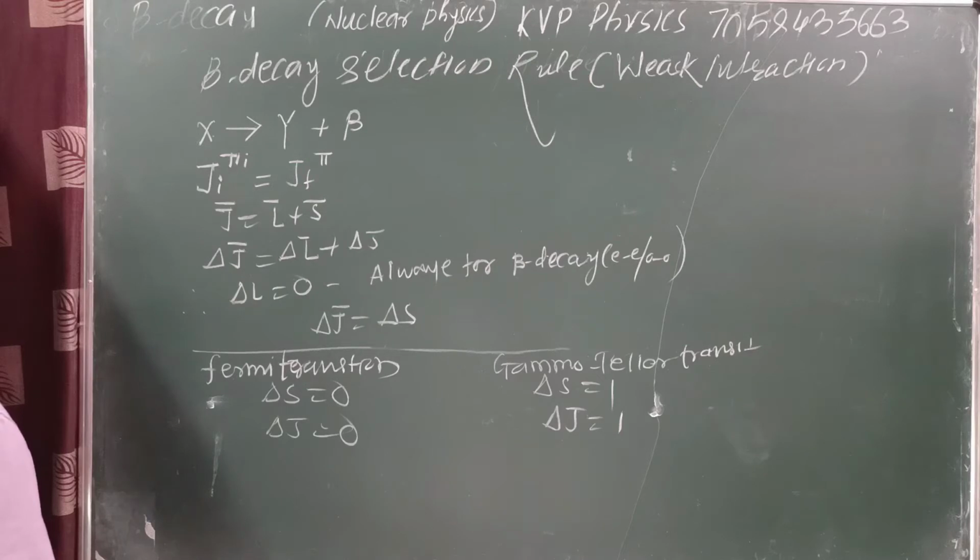GT and FT. GT transition: as delta S is equal to 1, then delta J is also equal to 1. Okay.